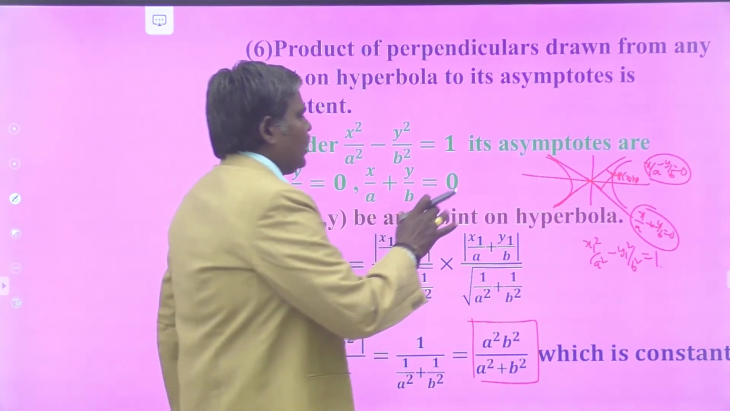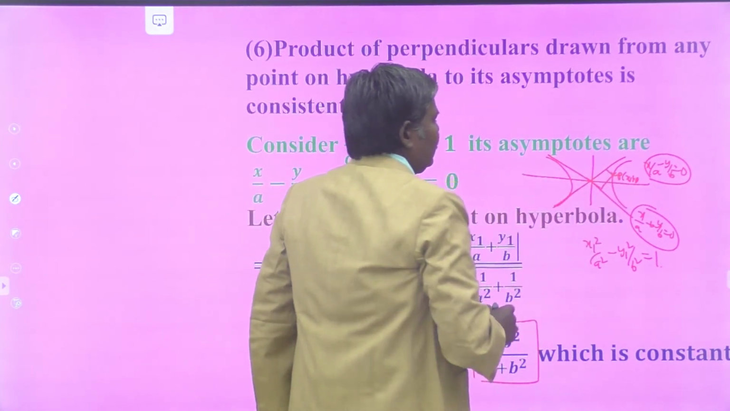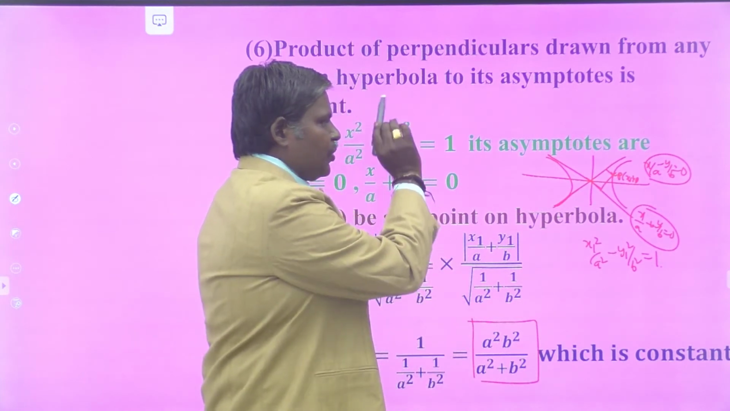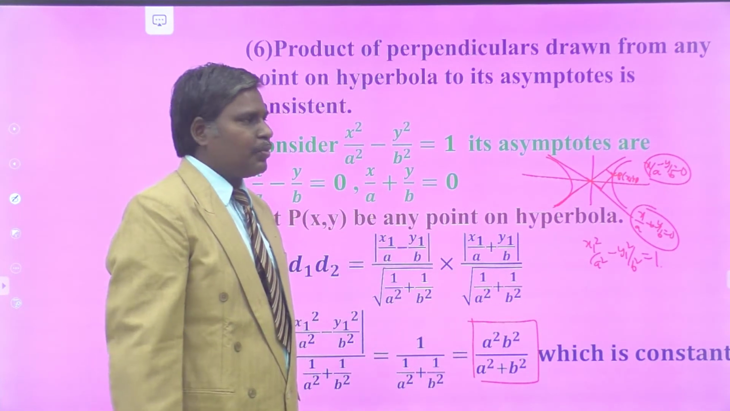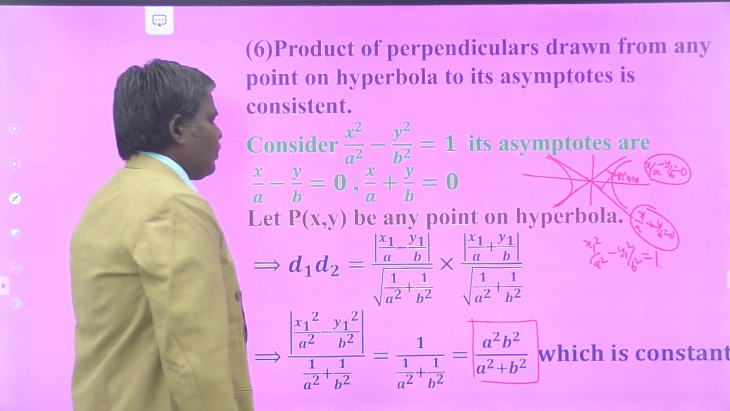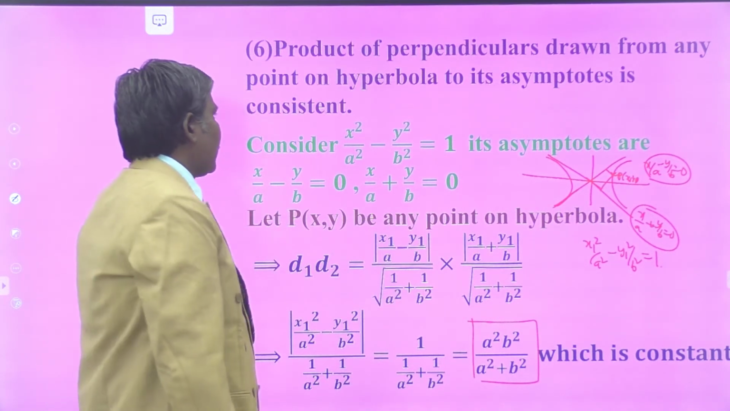So if you have any hyperbola, take any point on the hyperbola, draw two perpendiculars from that point to its asymptotes, their product is always constant. That is equal to what? a square b square by a square plus b square.